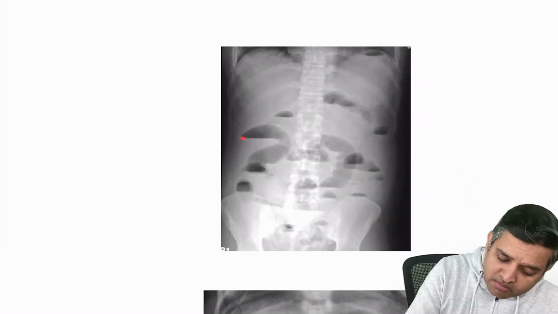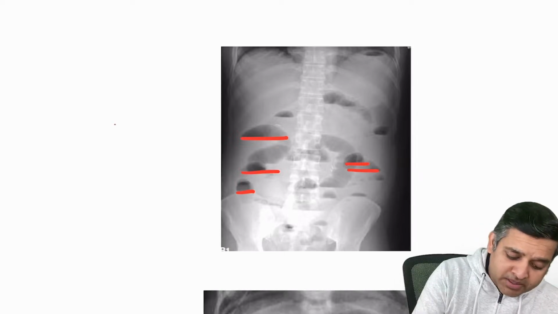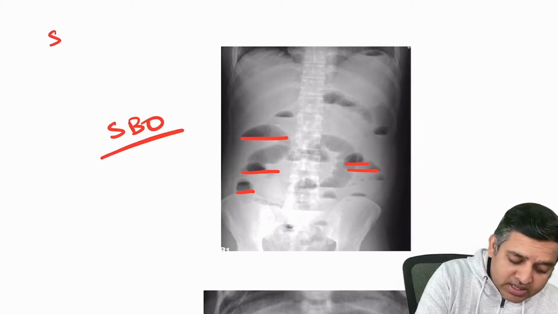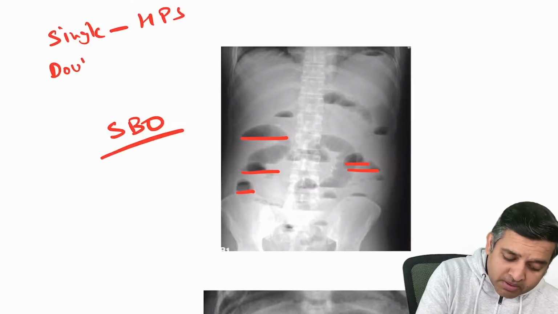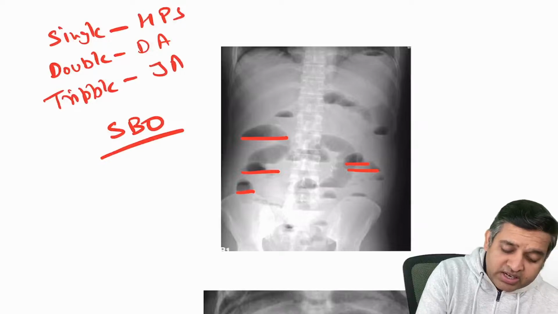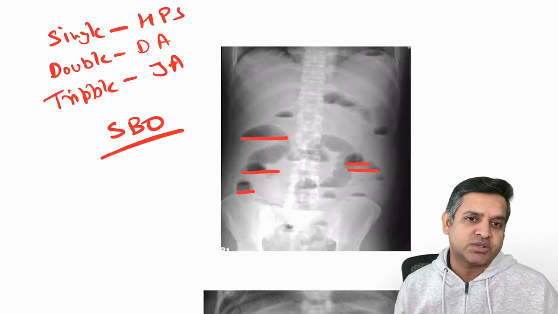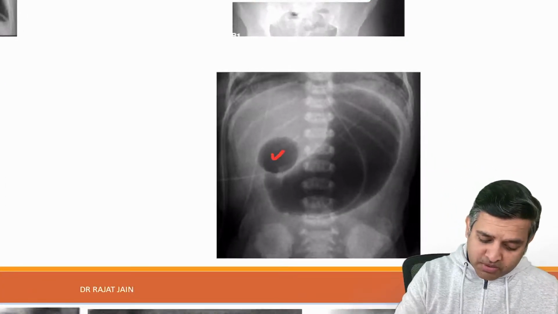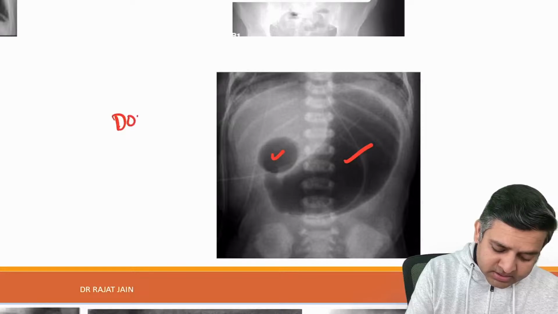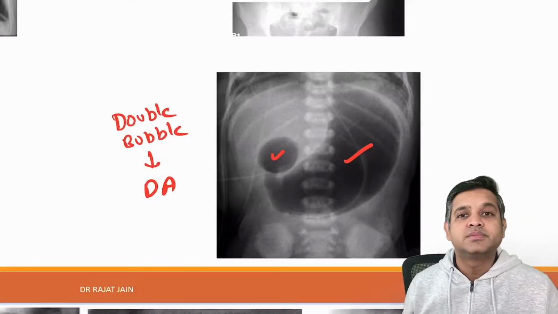Whereas if you see multiple air fluid levels, please remember it's a sign of small bowel obstruction. Single bubble, if you see a single bubble, it is hypertrophic pyloric stenosis. If you see double bubble, it's a sign of duodenal atresia. If you see triple bubble, then it's a sign of jejunal atresia. However, multiple bubble appearance is a sign of small bowel obstruction. What is this? One bubble, another bubble. What is this? This is double bubble appearance, which is duodenal atresia, right?